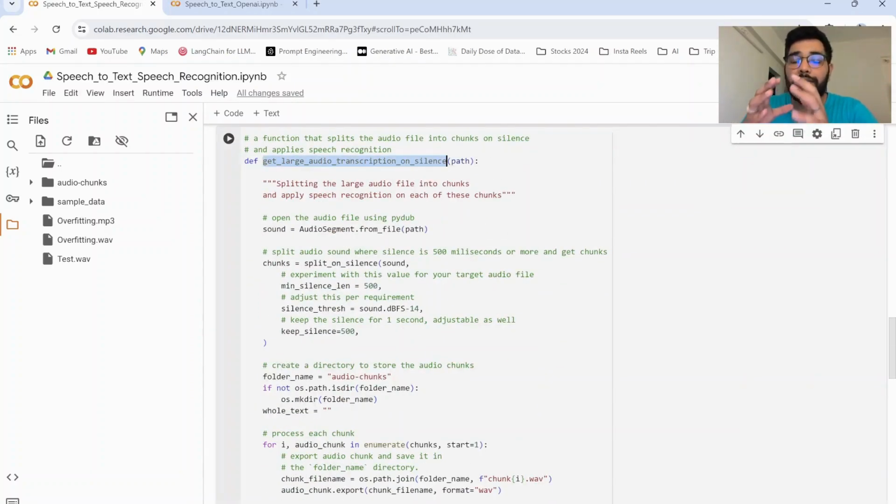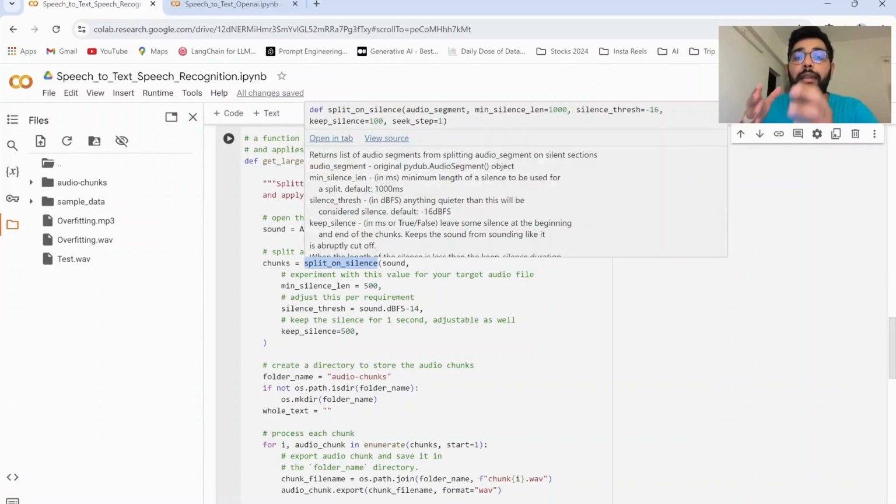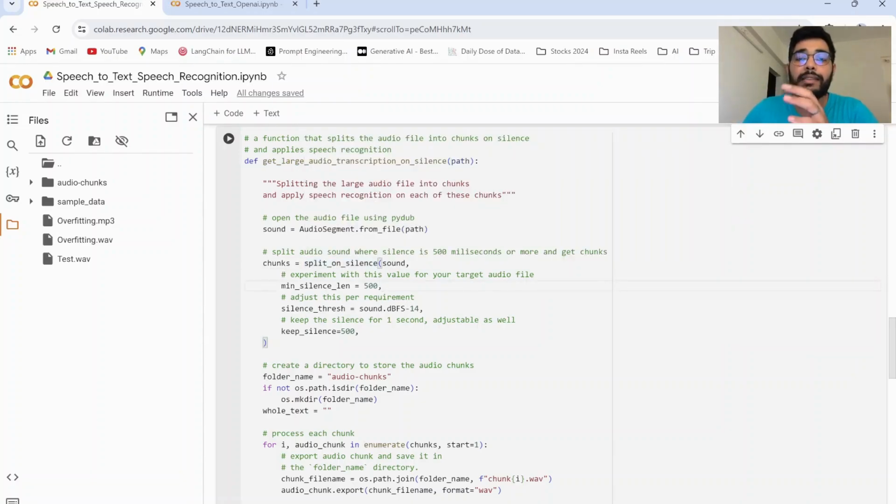Then the third function is creating multiple chunks of the larger audio, because the larger audio files cannot be transcribed using speech recognition library at once. So what we do is we have a split on silence function in PyDub library, which helps us divide a bigger audio file into multiple audio chunks using multiple hyperparameters.